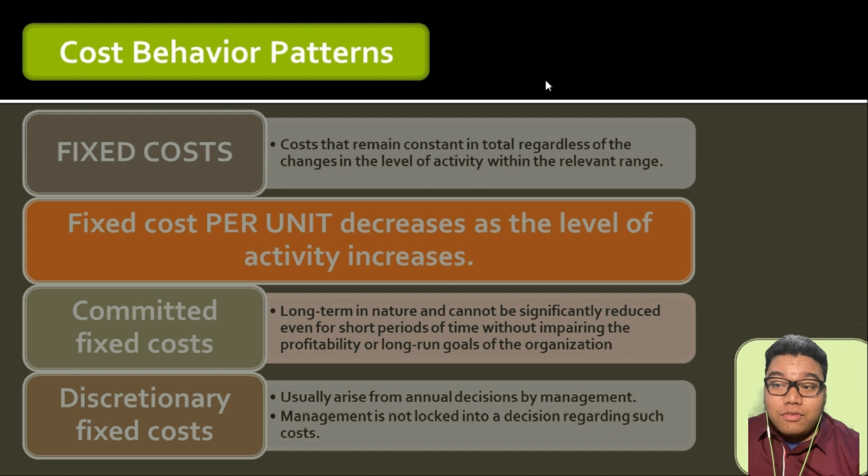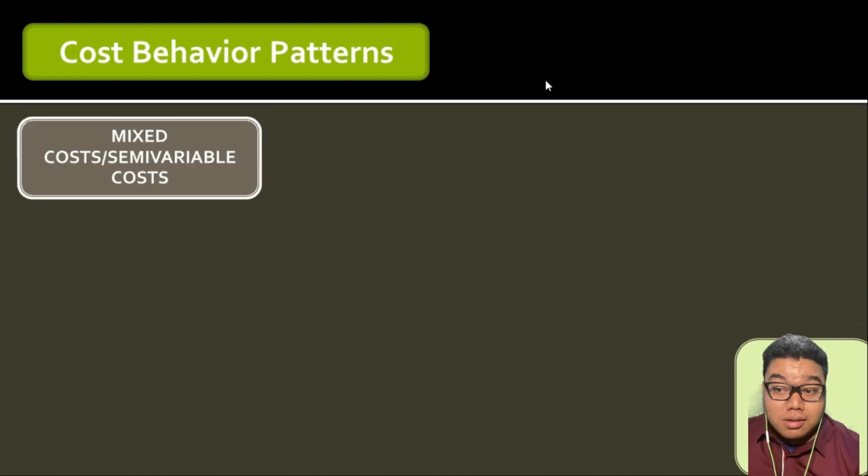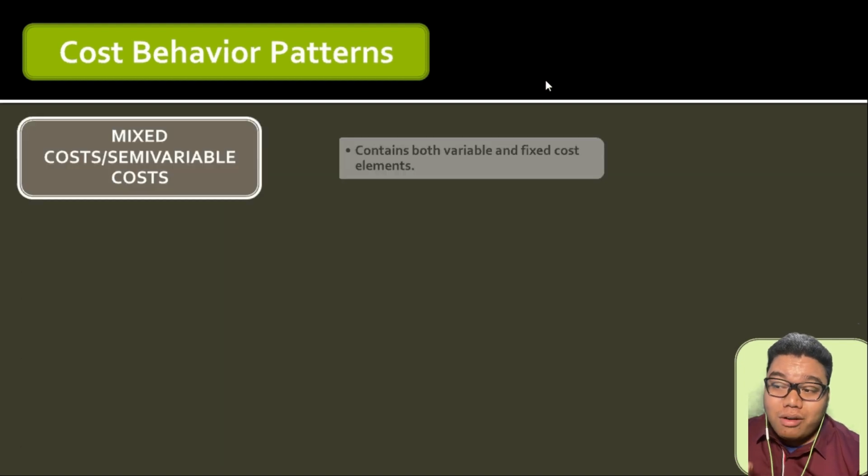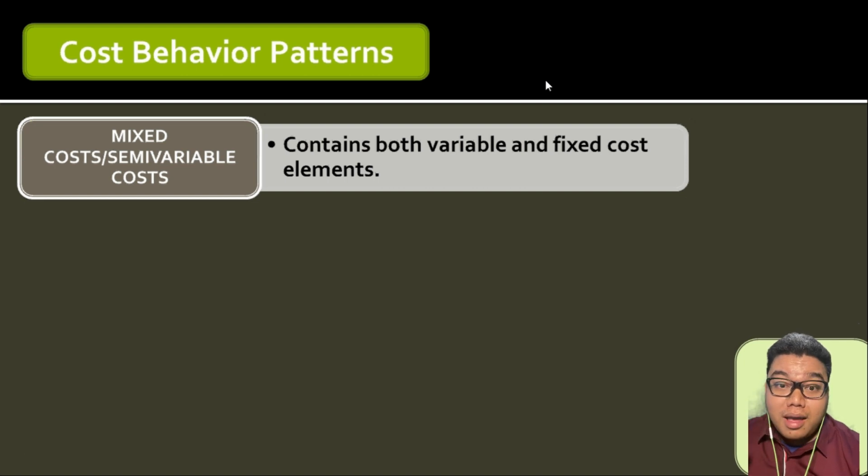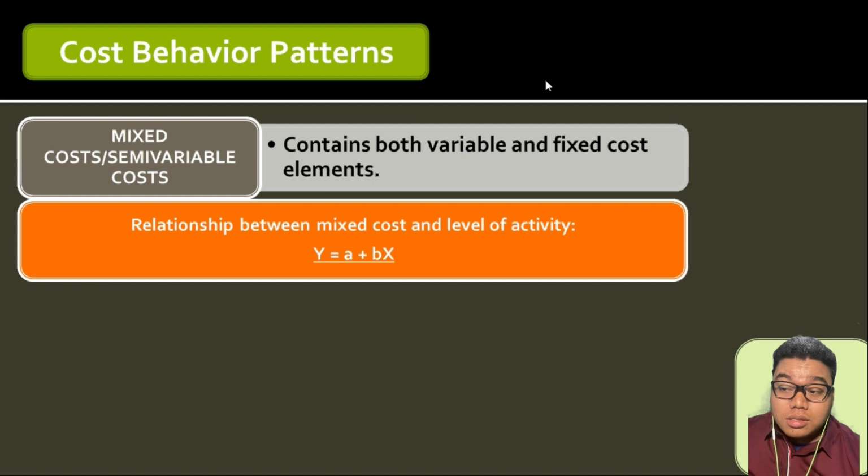Now we have what we call mixed costs or semi-variable costs. So these are costs with variable and fixed elements. Ultimately, these costs are depicted in this equation: y is equal to a plus bx.